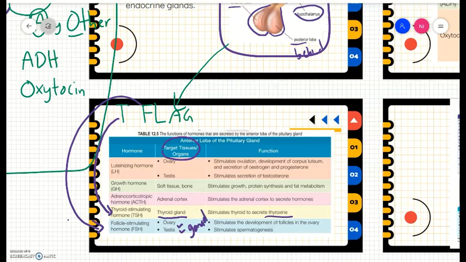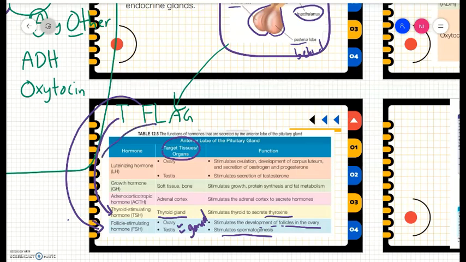What is the function of FSH? It is to stimulate the development of follicles and also to stimulate spermatogenesis. What is spermatogenesis? Spermatogenesis is the process of producing sperms.